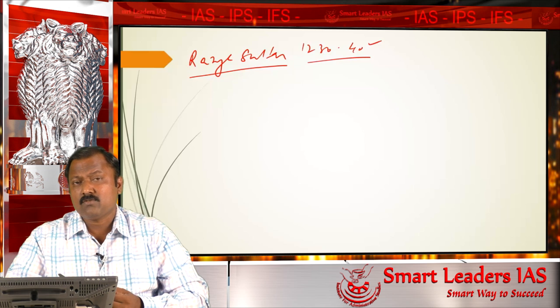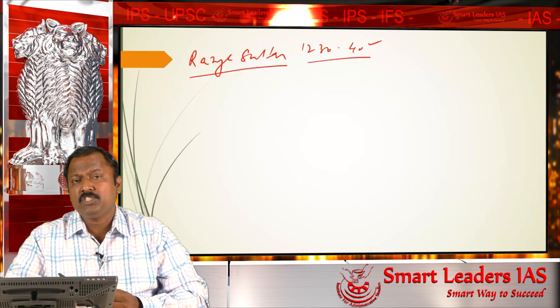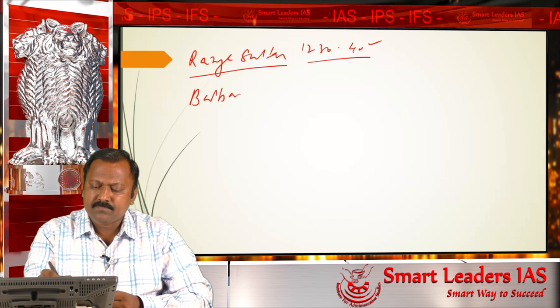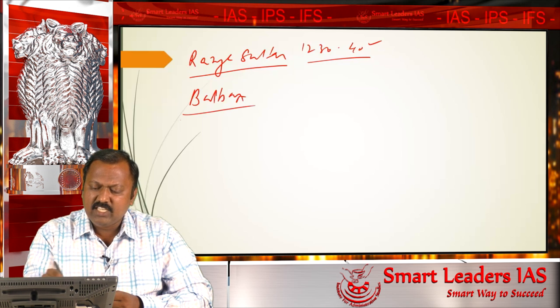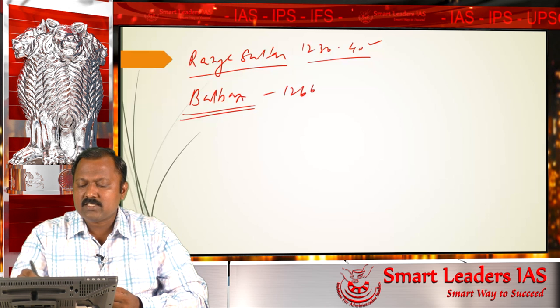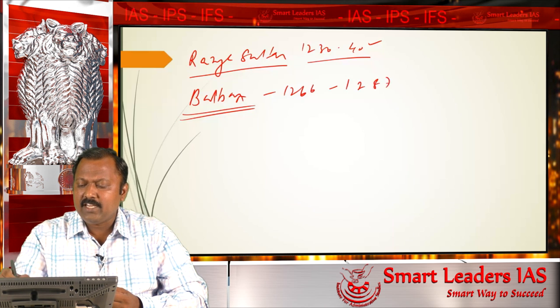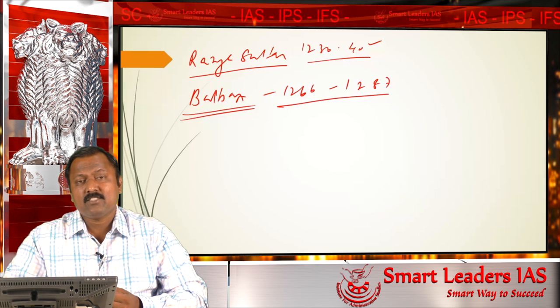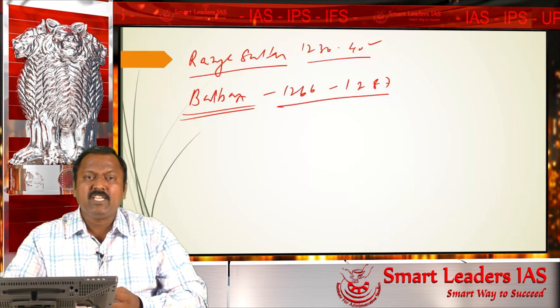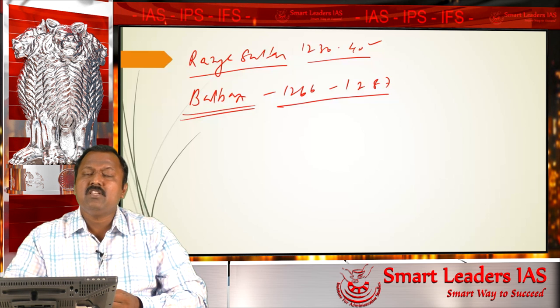After the death of Razia Sultan, another slave of Iltutmish occupies the throne. The name of the person happens to be Balban. Balban is a very able and efficient ruler. He sat on the throne in the year 1266 and he rules up to 1287 or so. So Balban sat on the throne of the Delhi Sultanate. He was a very efficient ruler. He is known for bringing centralization to this Delhi Sultanate.